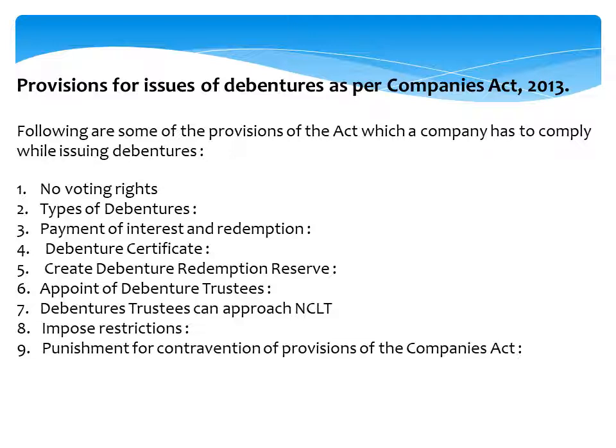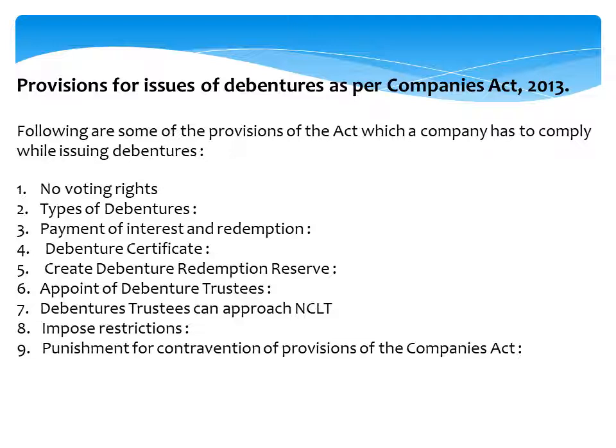So first, that is no voting rights. Means the company cannot issue debentures with voting rights, because the debenture holders are the creditors of the company. They can vote only in the matters which affect their rights, but they do not have general voting rights.